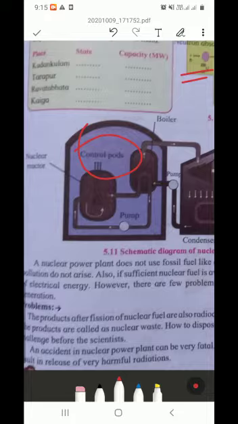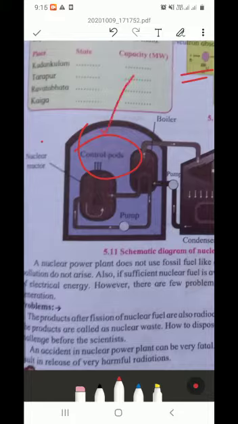Now in one point it is necessary. In one phase of the chain reaction it gives 200 megavolt energy, so we can say how much energy is released depends on how many phases there are. To control this, control rods are there.